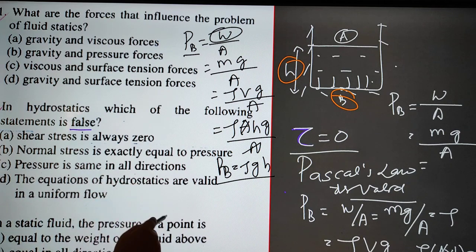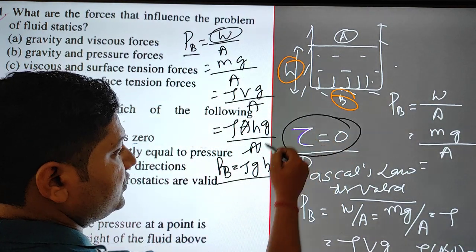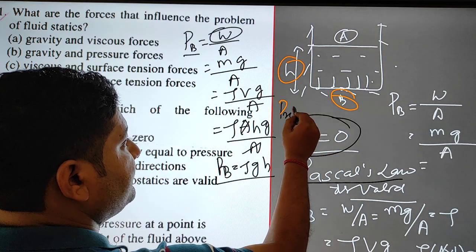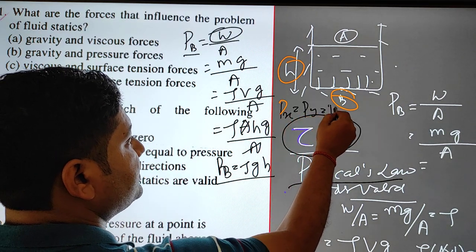Pressure is the same in all directions. Obviously, if shear stress is 0, Pascal's law will be valid. Then the pressure will be the same in all directions: pressure in x equals pressure in y equals pressure in z.